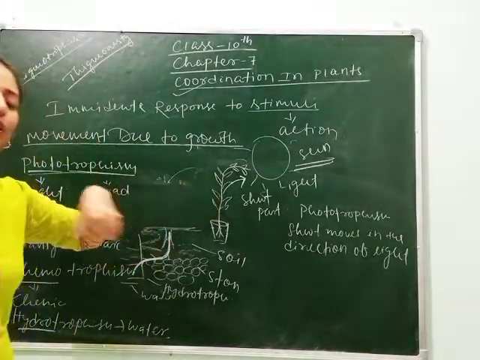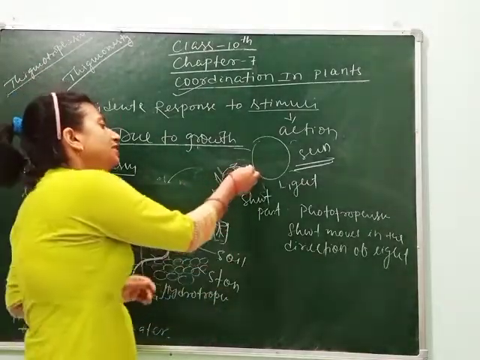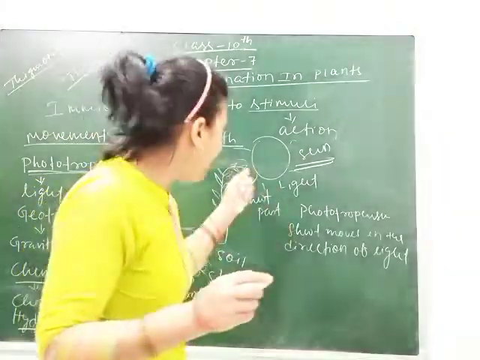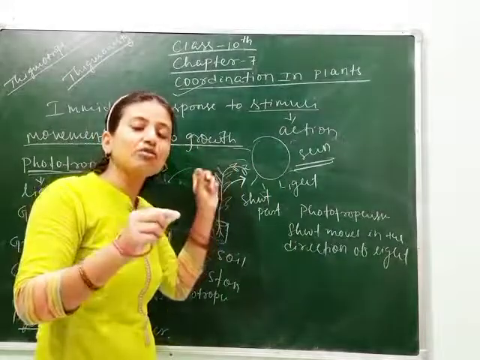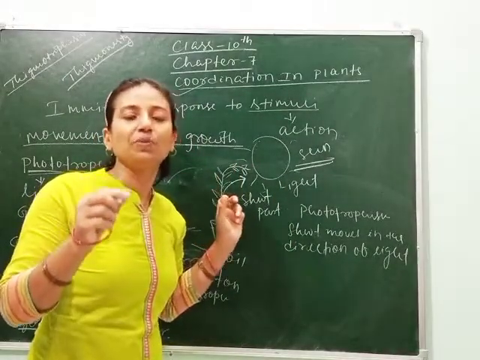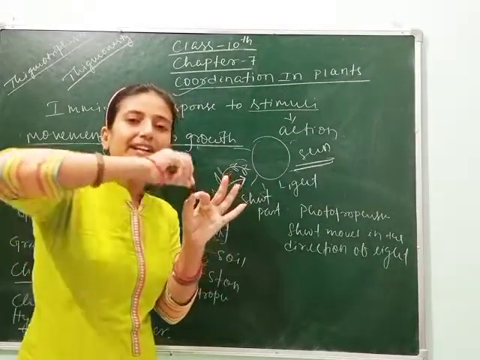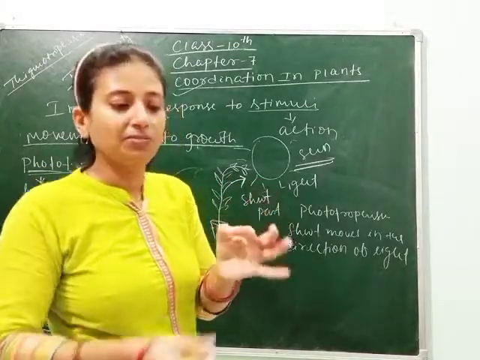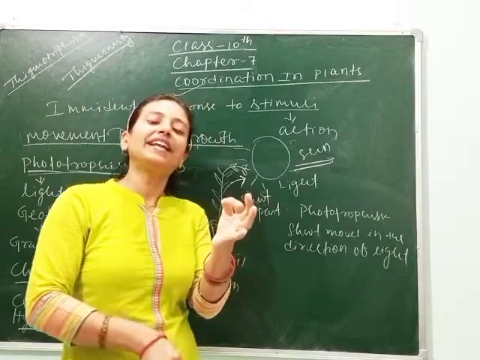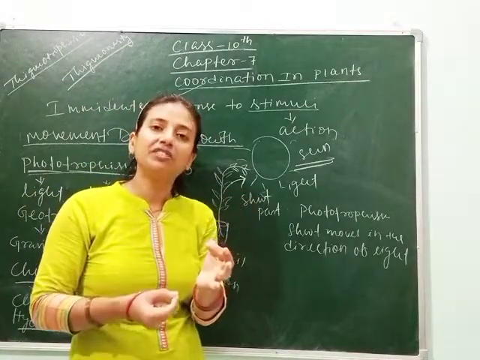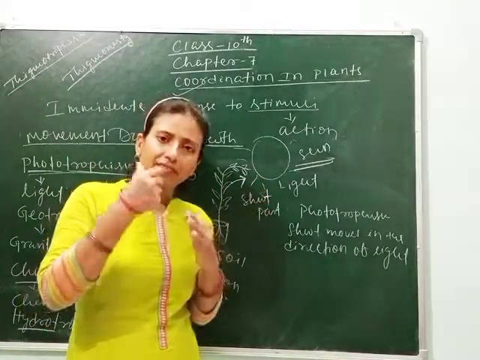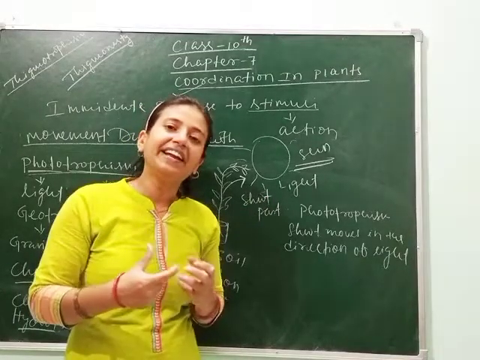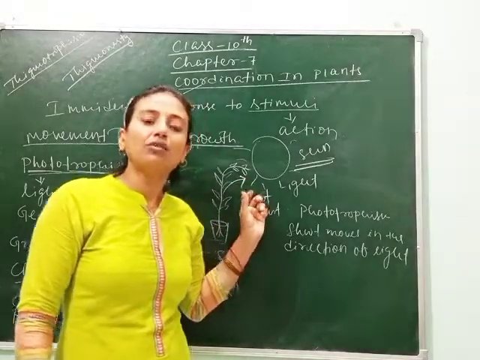So here if we consider another thing, the shoot part shows positive phototropism, whereas the shoot part again shows negative geotropism. Means if it moves opposite to gravity, then it is called negative geotropism. If it moves in the direction of gravity, that is called positive. So root and shoot show both positive and negative with respect to their growth.